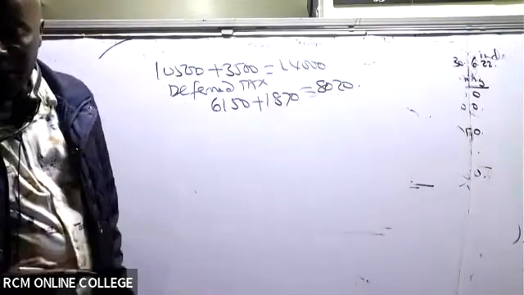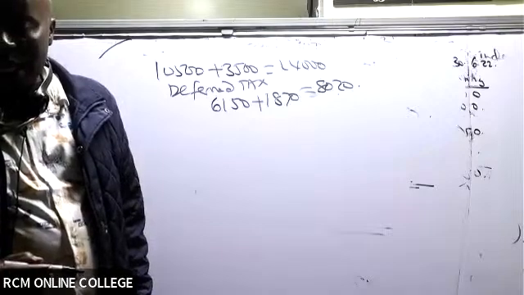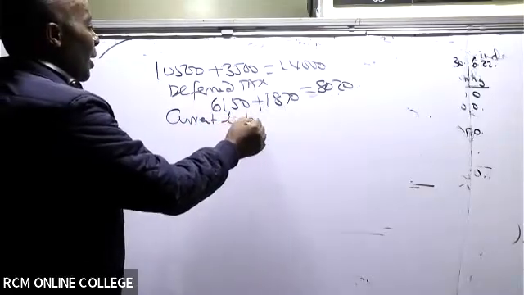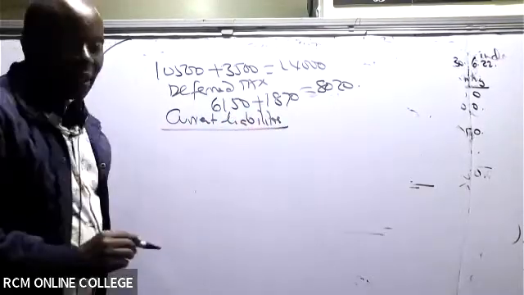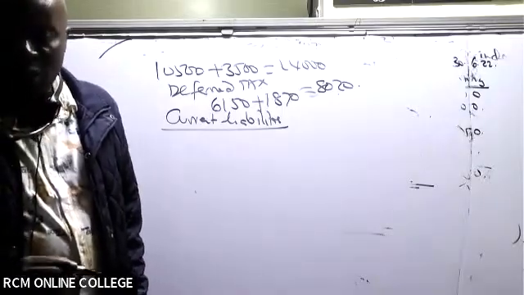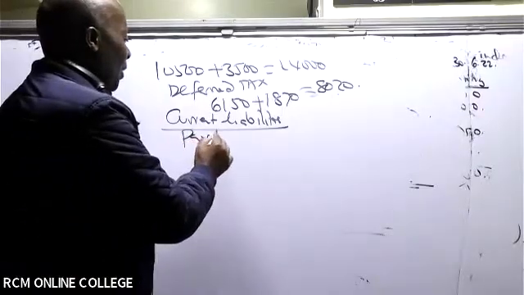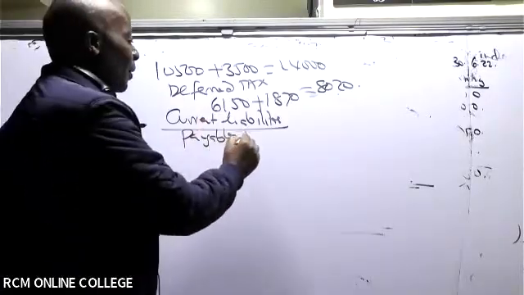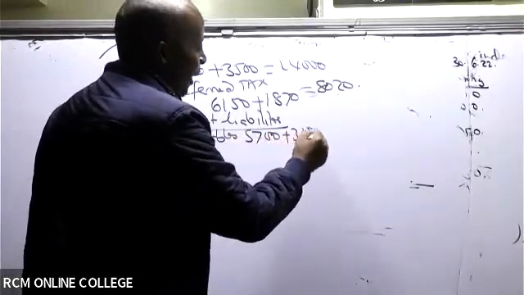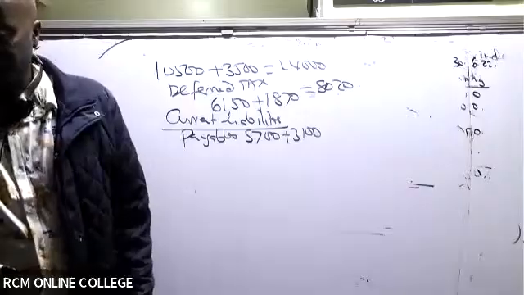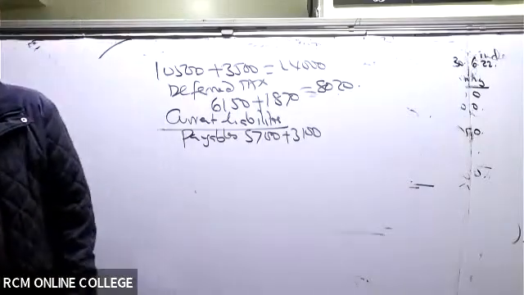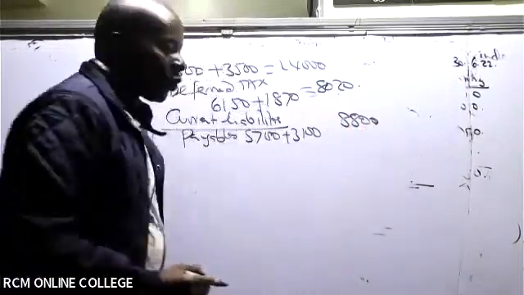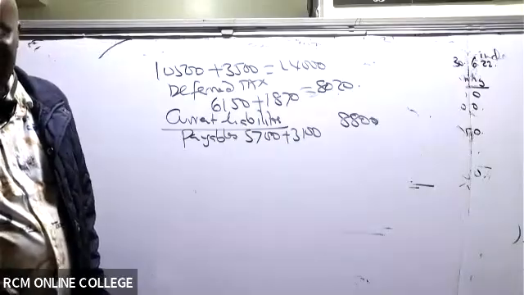Then from there, ladies and gentlemen, you go straight away to the current liabilities. Under current liabilities, what I can see there is trade payables. Payables of 5,700 plus 3,100. Which will give us what figure? 8,800, yes. 8,800.